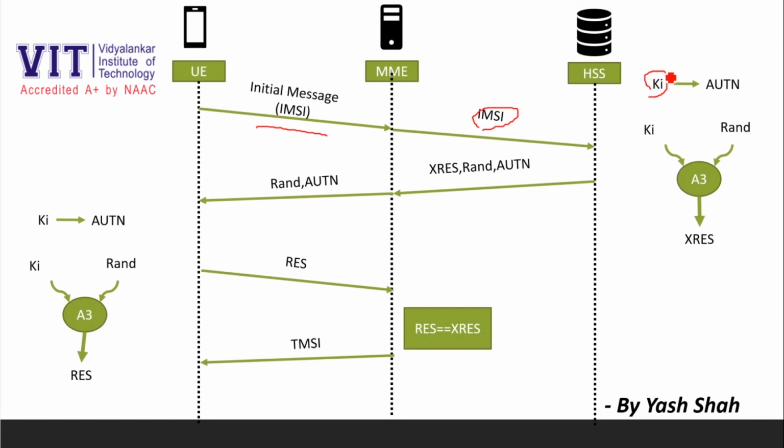This key is used to generate an AUTN. AUTN is nothing but an authentication number generated from KI itself. You have to keep in mind that this is a one-way process. So KI can be used to generate AUTN, but AUTN cannot generate KI. Along with generating AUTN, HSS generates a random number and passes it through the A3 algorithm along with KI. The A3 algorithm generates an XRES. XRES is nothing but a challenge for the user.